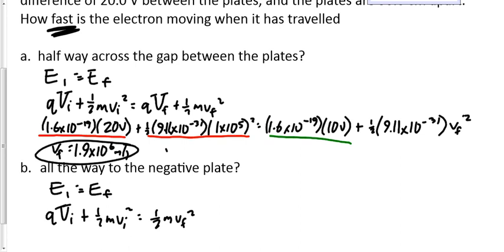No, sorry, yes, good point. This was supposed to be positive plate. Yeah, I forgot to make that change. Somebody in the last class pointed that out as well, and I just forgot to make that change. It should say positive plate there. Yeah, that's a good point, though. When it reaches the negative plate, it was already at the negative plate, right? So it's the same speed. It wasn't meant to be a trick question. It turned out to be, but it wasn't meant to be.